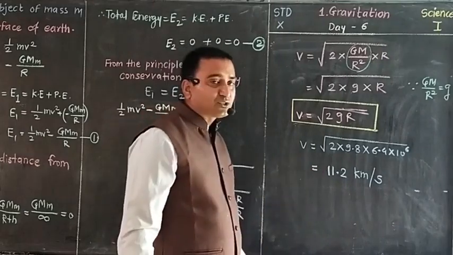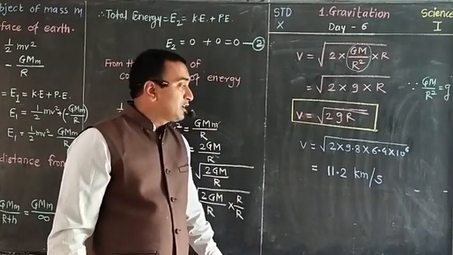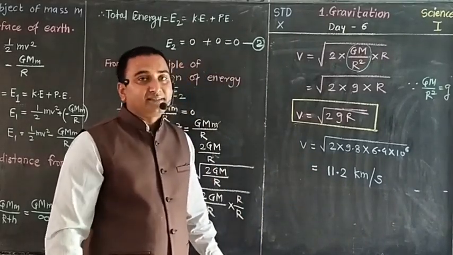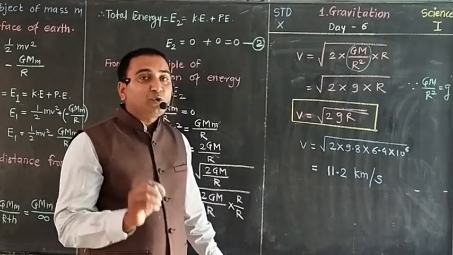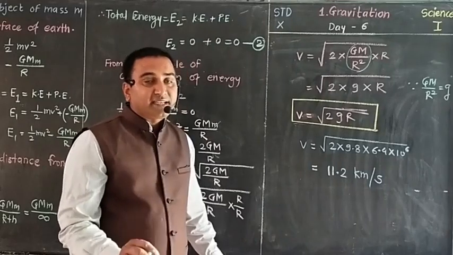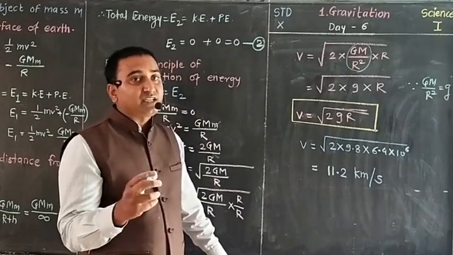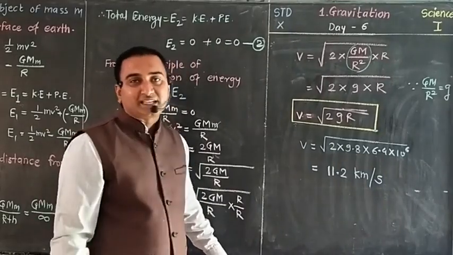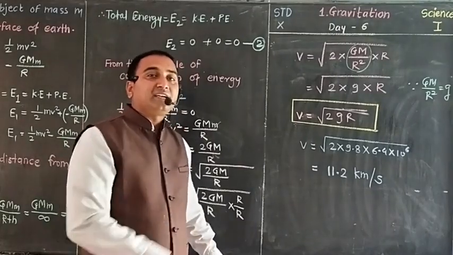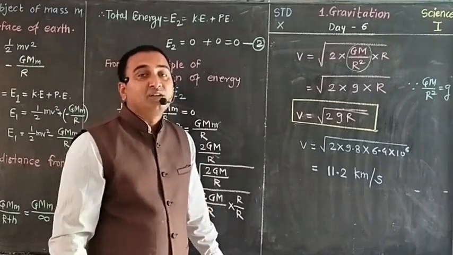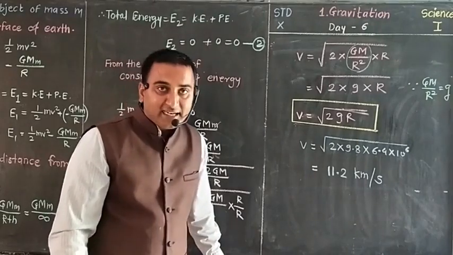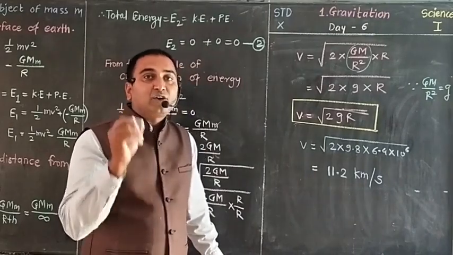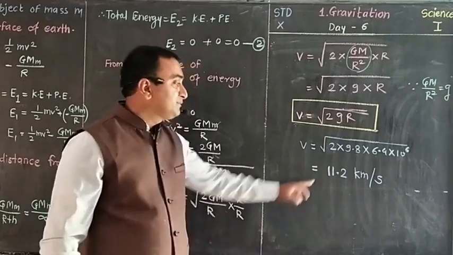Then finally we reach 11.2 kilometer per second. So the escape velocity of the earth is 11.2 kilometer per second. With this initial velocity, if you manage to throw objects upward, definitely they will cross the gravitational pull. So while setting up artificial satellites, the initial velocity of the rocket should be more than 11.2 kilometer per second.